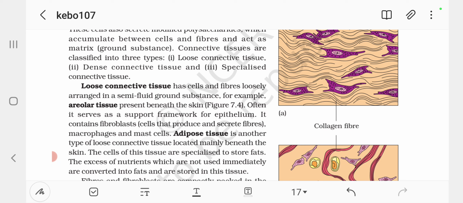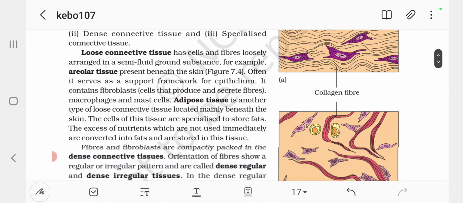Connective tissues are classified into three types. First, loose connective tissue. Second is dense connective tissue. Third is specialized connective tissue.